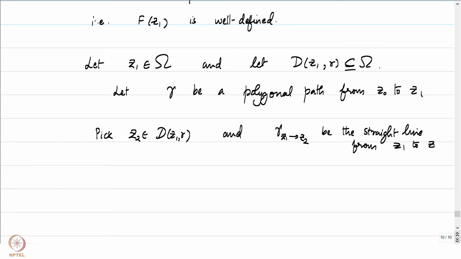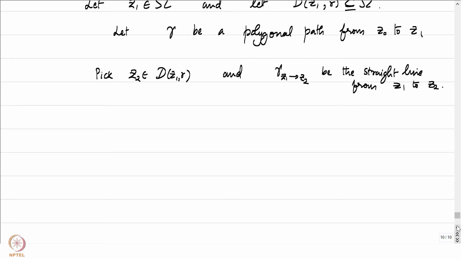I'm going to use the operations on these curves quite freely, which I hope you are now comfortable with. Then gamma concatenated with gamma z1 to z2 is a polygonal path, because it's a concatenation of polygonal paths. This is going to be a polygonal path from z0 to z2.